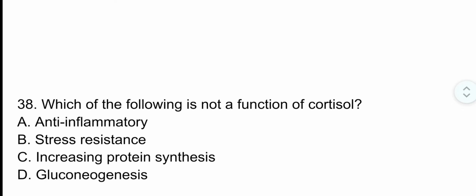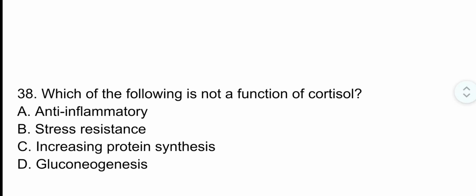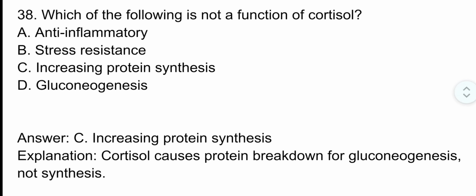Question number 38. Which of the following is not a function of cortisol? The correct option is option C, increasing protein synthesis. Cortisol causes protein breakdown for gluconeogenesis, not synthesis.